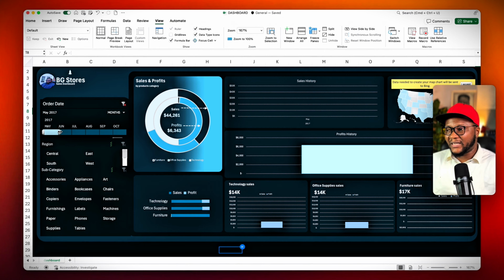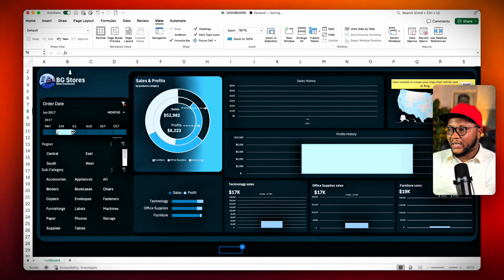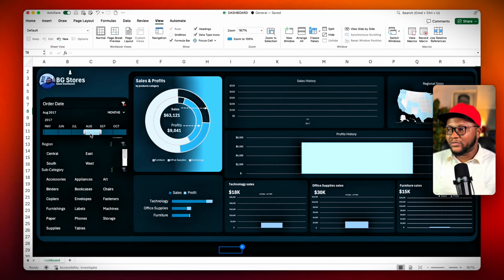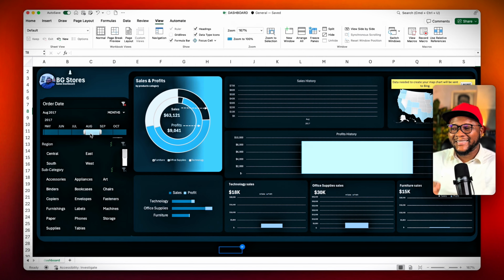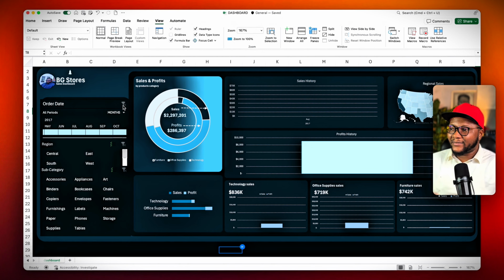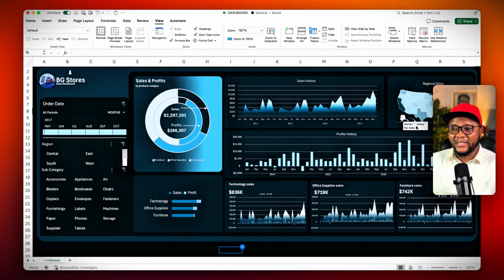And to deactivate that, I can go on to check June. I can go on to check July. I can go on to check August. This is what we mean by interactive dashboard. And I can undo the filter. I'm seeing everything right there. I can see the region. I can see our sales history over the years from 2014 to 15 to 16, then to 2017 right there.